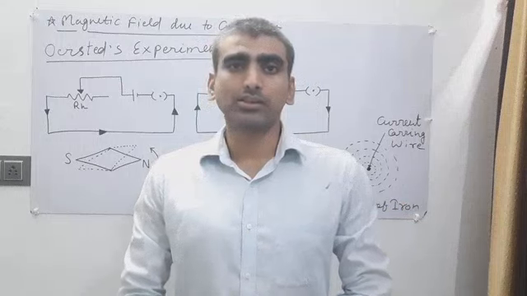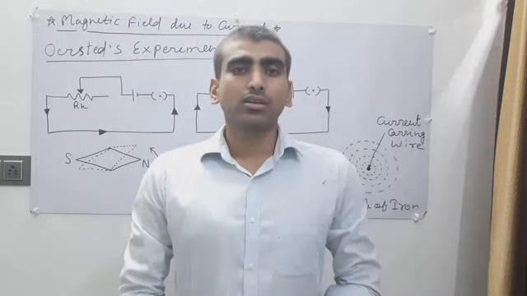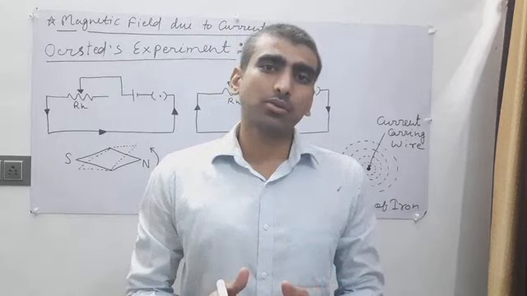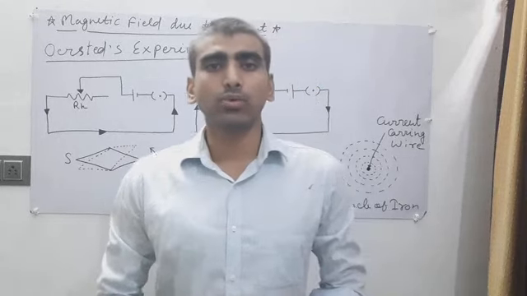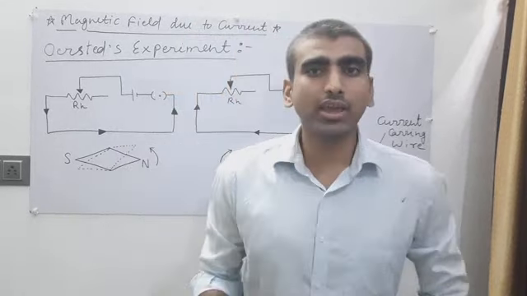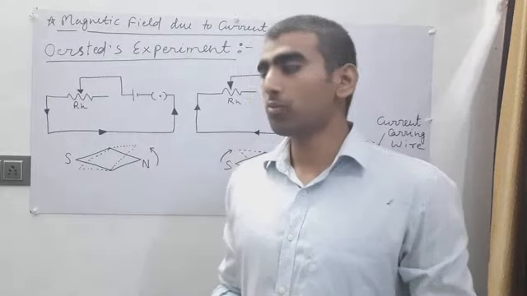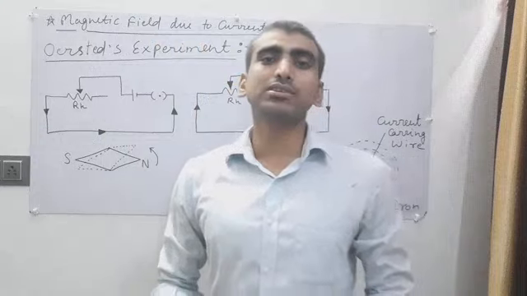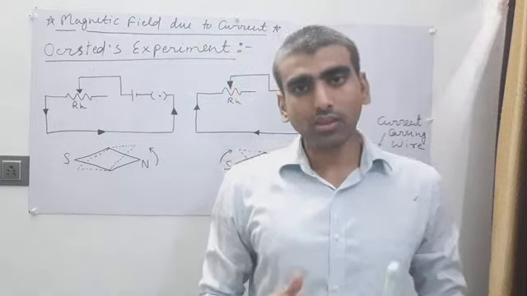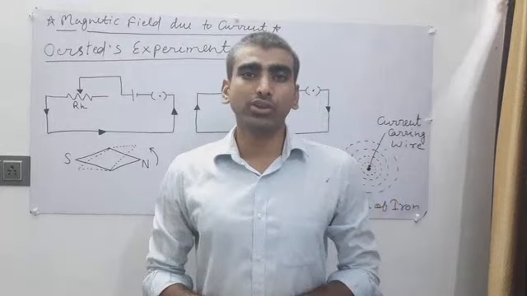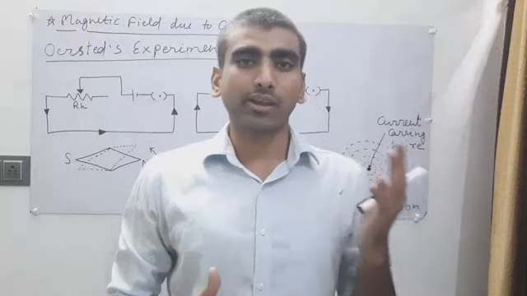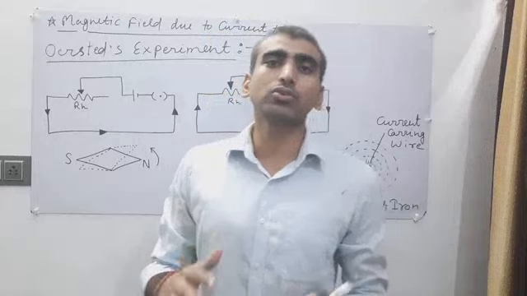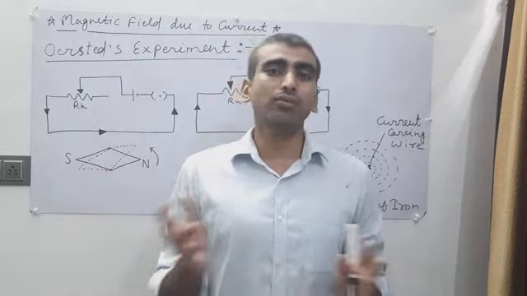But about 200 years ago, we came to know about the relation between magnetic field and electric field. That means about 200 years ago we learned that we can produce an electric field with the help of a magnetic field, and also we can produce a magnetic field with the help of an electric field.